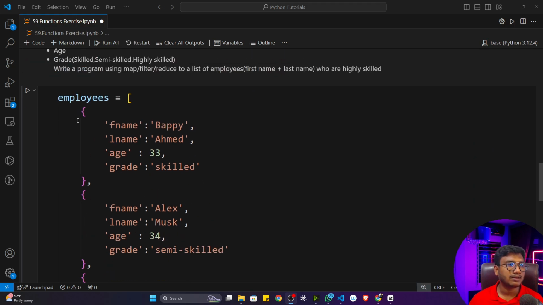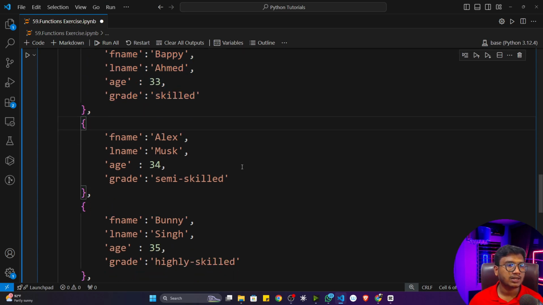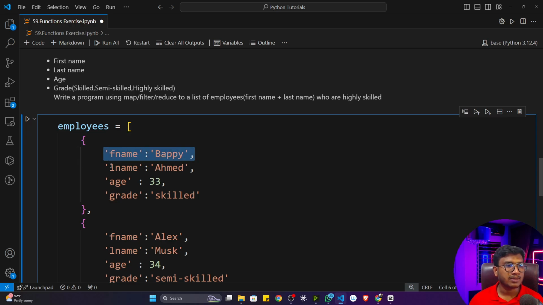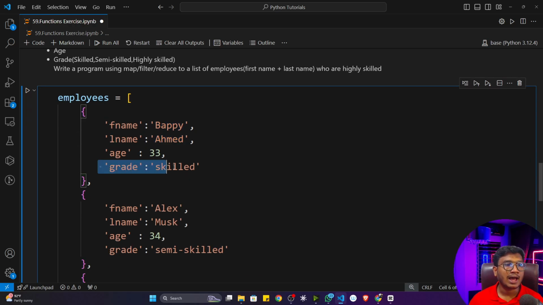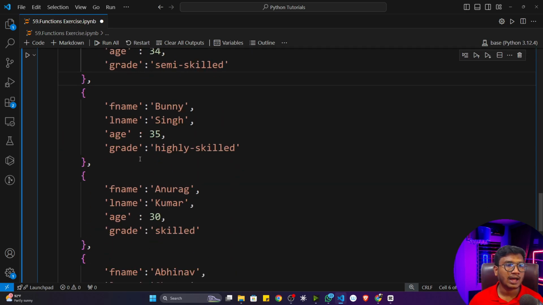Now you can see this is the list of dictionaries we're having. Inside that we're having some employees' information like first name, last name, age and grade. So what I have to do, we have to only print the first name and last name of those having grade equal to skilled. Okay, grade is equal to skilled, not semi-skilled, not highly skilled.